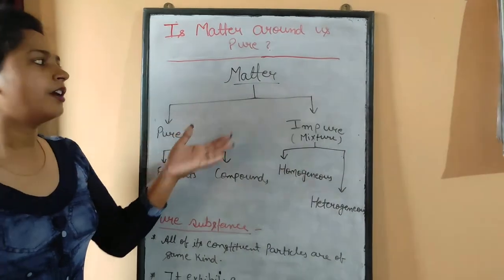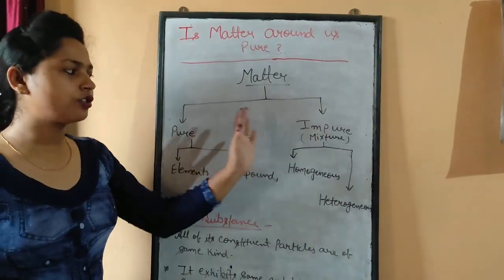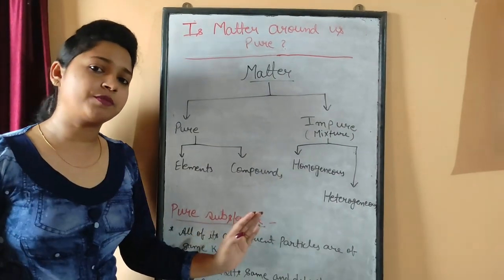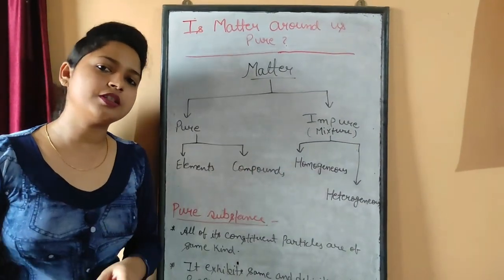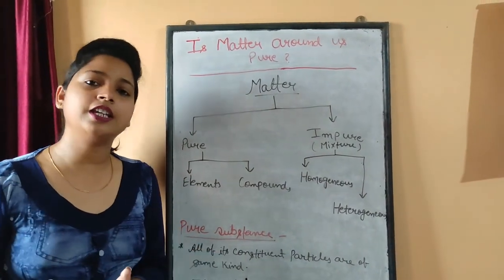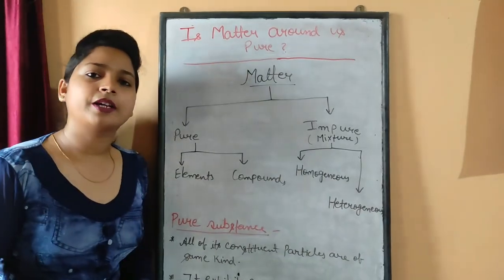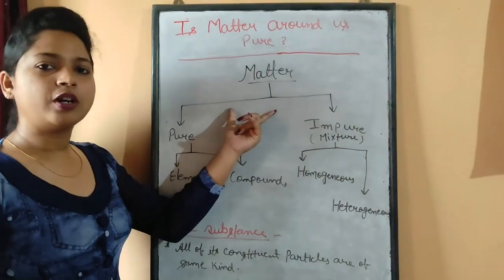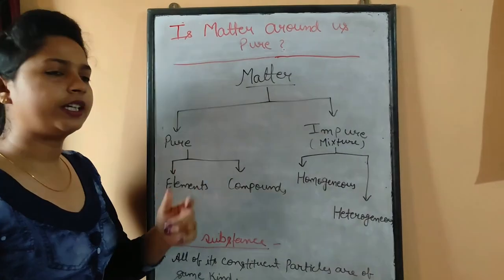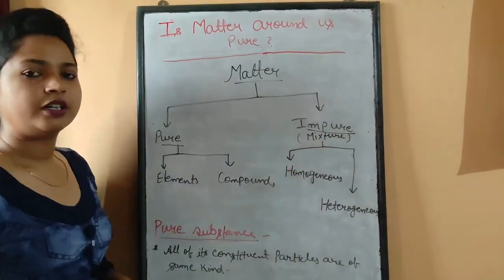So let's first understand the classification of matter. This section is actually given at the end of your chapter, but it is very important to understand it beforehand so that you can understand the other things related to it. So how can we classify matter? Matter is broadly classified into two categories, pure and impure.